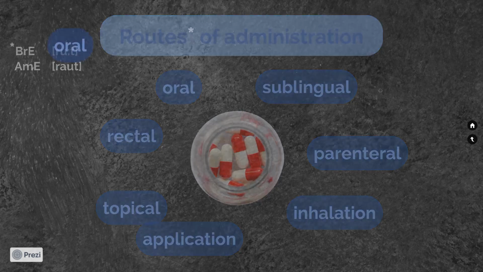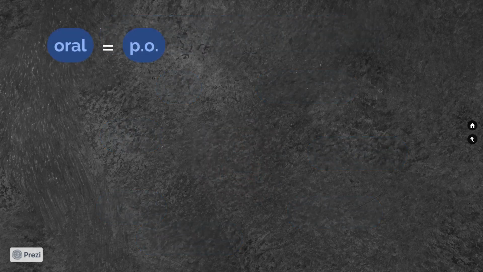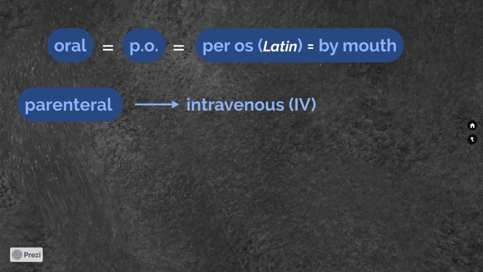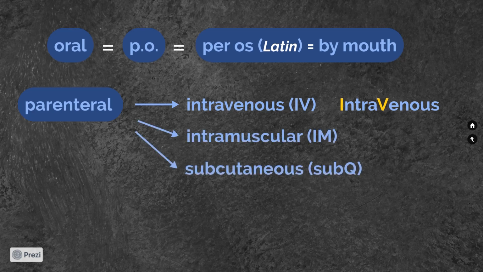The most common is oral, or simply by mouth, also known as PO, which you will mostly find in doctors' prescriptions. It's a Latin abbreviation which stands for per os, meaning by mouth. An alternative route of drug introduction is parenteral administration. There are several types of parenteral injections, intravenous or IV. Don't confuse it with Roman numeral 4. It's IV, intravenous. Other types are intramuscular, IM, subcutaneous, subQ, intradermal.